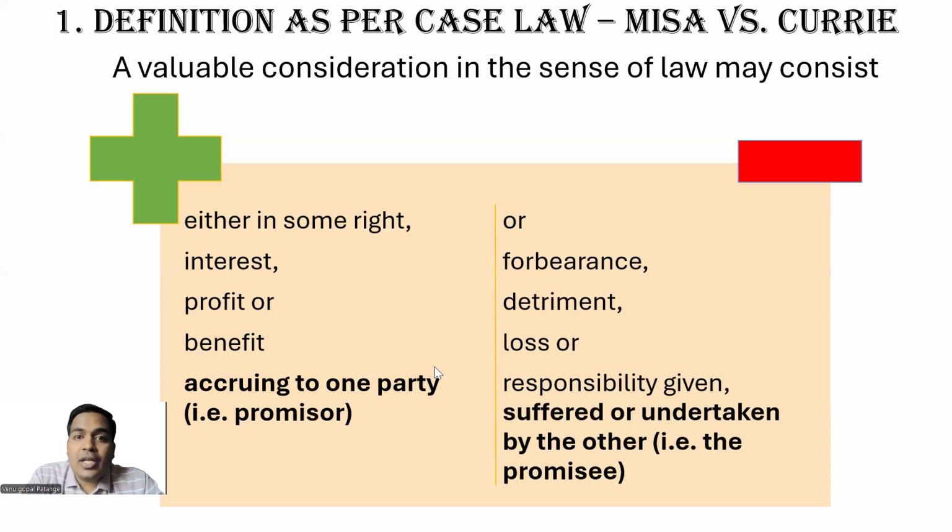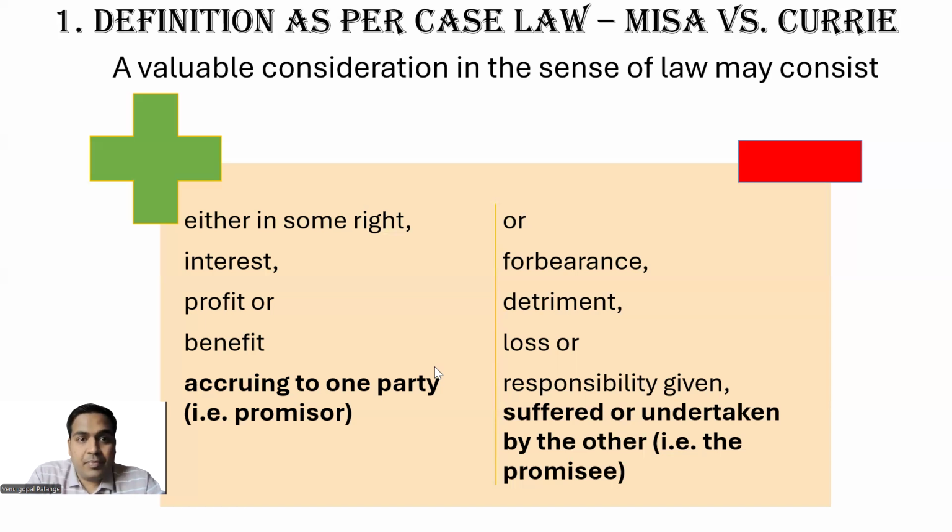So what are they going to tell? They are going to tell that while paying consideration, one is gaining something, one is losing something. So let us see an example. Either in some right: let us say a publisher got the right to publish an author's book. So A is an author, P is a publisher. So P got some right to publish the book. That is, the promisor got the right to publish.